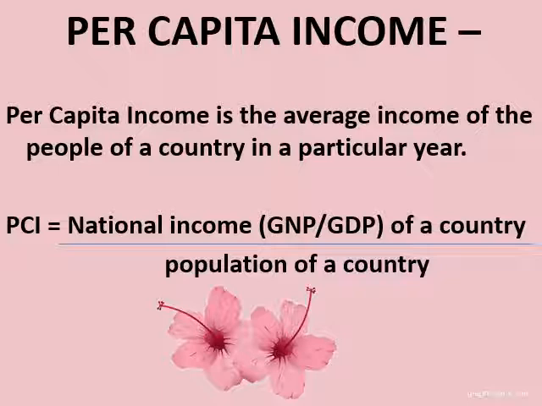Inputs would mean the technology, the advanced techniques that are being used. So efficiency of technology is also equally important. It's not just about the output, the final outcome that we see, it's also about the advanced techniques. So these are the three things that we come to know from the definition of economic growth.